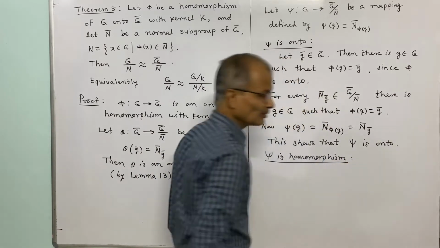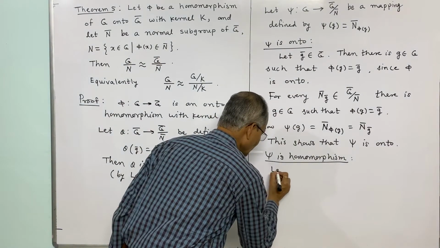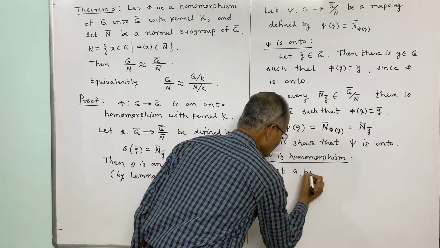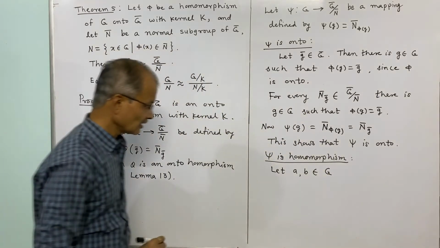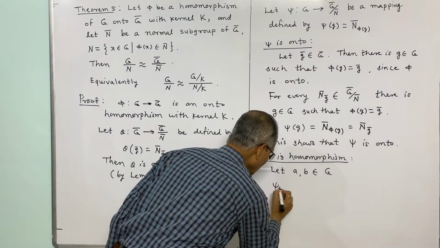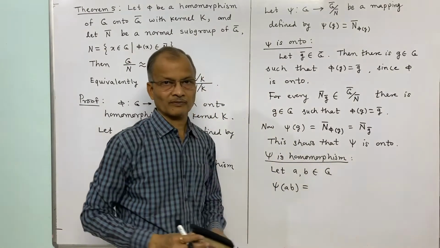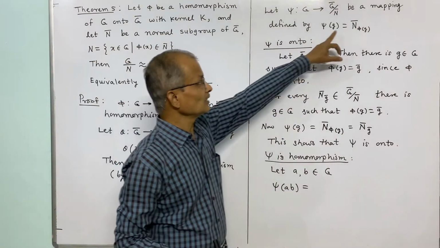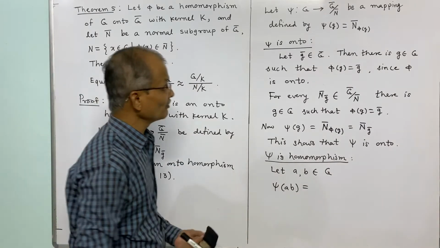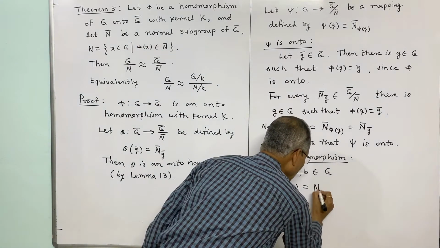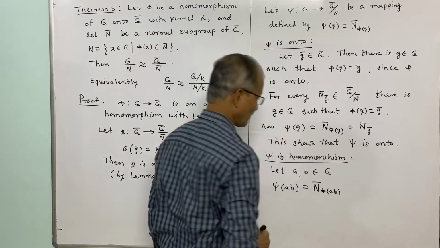So we shall prove the multiplicative property for the homomorphism. Let us consider two elements a and b in G, and now we shall consider psi of ab. Psi of ab is equal to, we have to use the definition of the mapping. Psi of g is N bar phi of g, and therefore psi of ab will be N bar phi of ab by definition of psi.